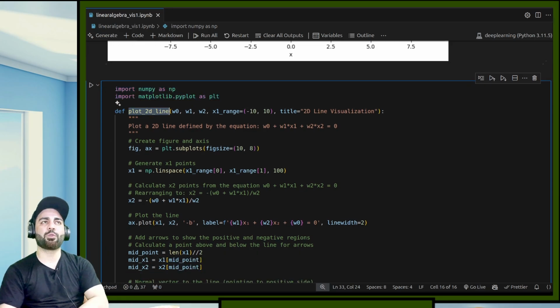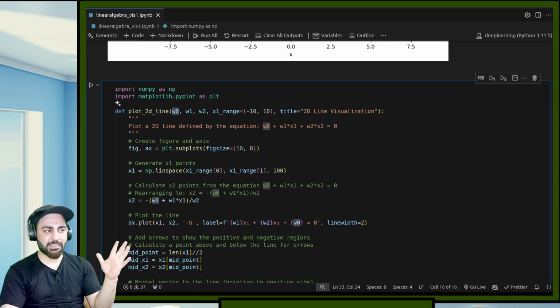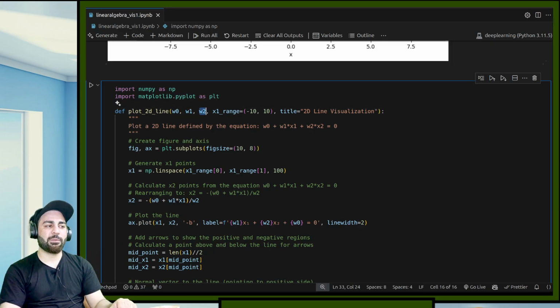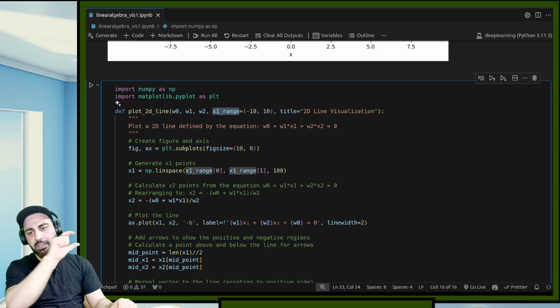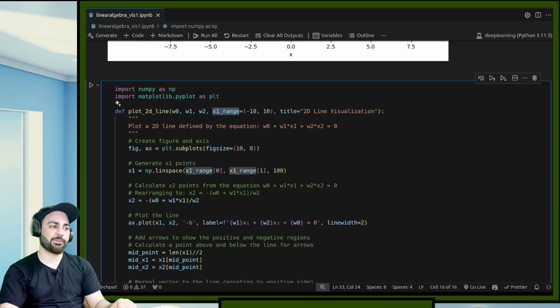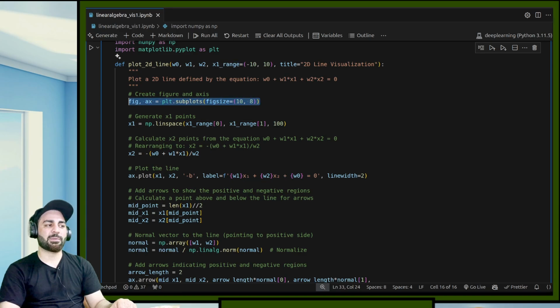Now I have to plot a 2D line. So this will be with 2 parameters. So I have w0, w1, w2. This w0, if I have to make it affine, I can set it as 0, and I'll say w1 and w2, and then I am giving the range of x1, x2, the range of these values. So now in order to just plot the figure, I'm just making the plots. Okay, everything is written in the function.